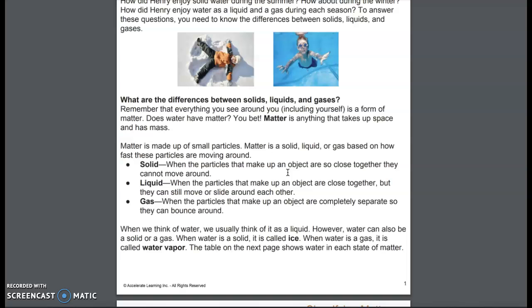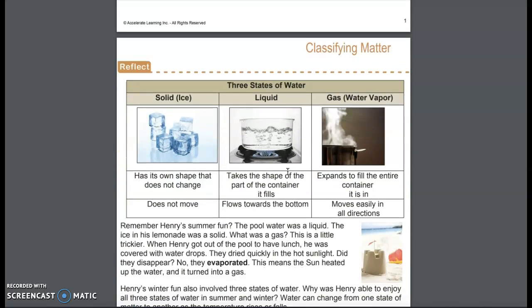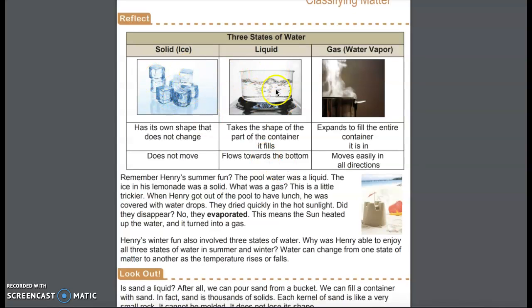When we think of water, we usually think of it as a liquid. However, water can also be a solid or a gas. When water is a solid, it is called ice. When water is a gas, it is called water vapor. The table on the next page shows water in each state of matter. So here's your solid, here's your liquid, and here is your gas.